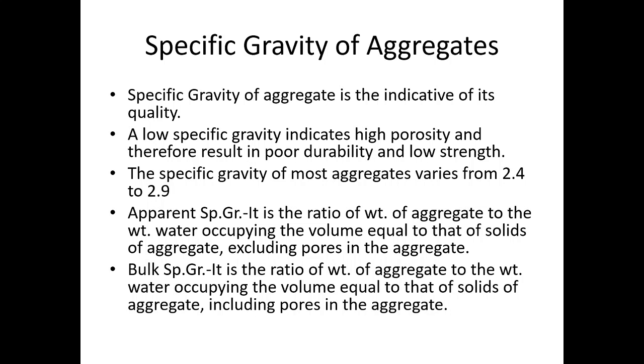Apparent specific gravity. It is the ratio of weight of aggregate to the weight of water occupying the volume equal to that of solids of aggregate, excluding pores in the aggregate. Whereas bulk specific gravity is the ratio of weight of aggregate to the weight of water occupying the volume equal to that of solids of aggregate, including pores in the aggregate.